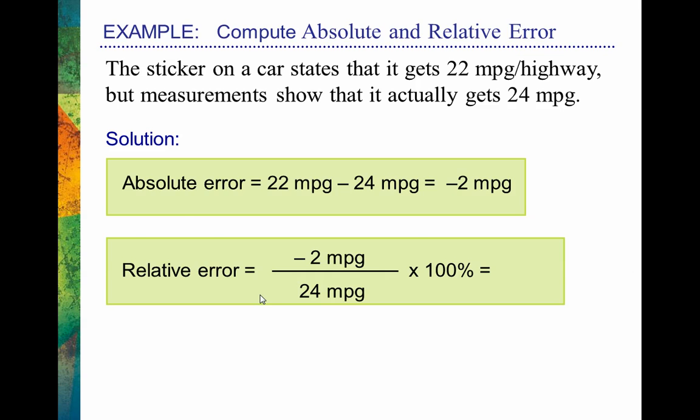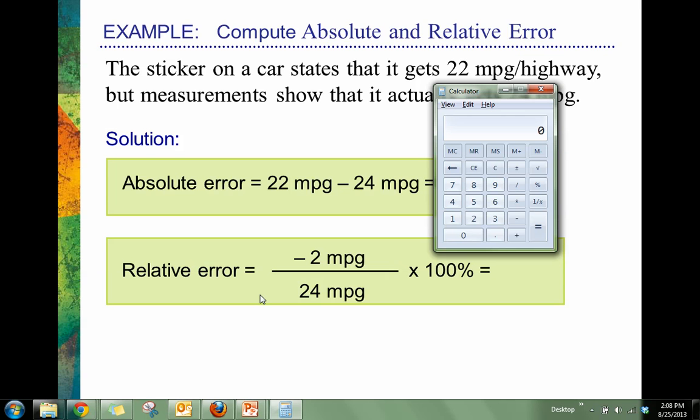All right, let's just use our calculator real quickly here, clear it out. So we would have negative 2 divided by 24. That equals 0.0833. And in general, when I do things with you in class, we just take things one step at a time, just so we're all on board and we all understand what's going on. And sometimes we just round as we go, just to keep things simple.